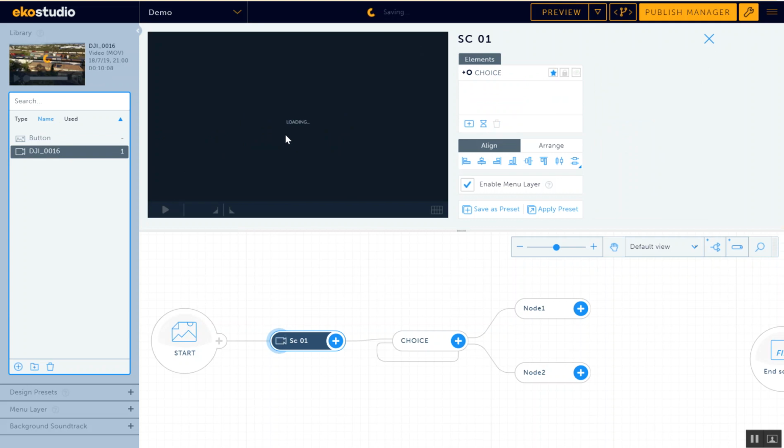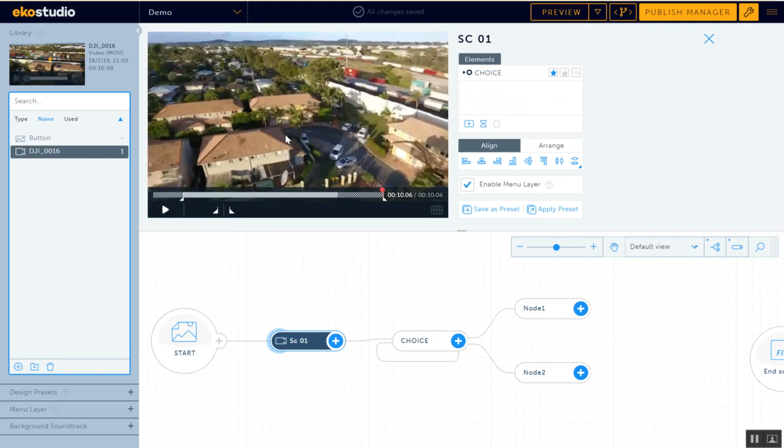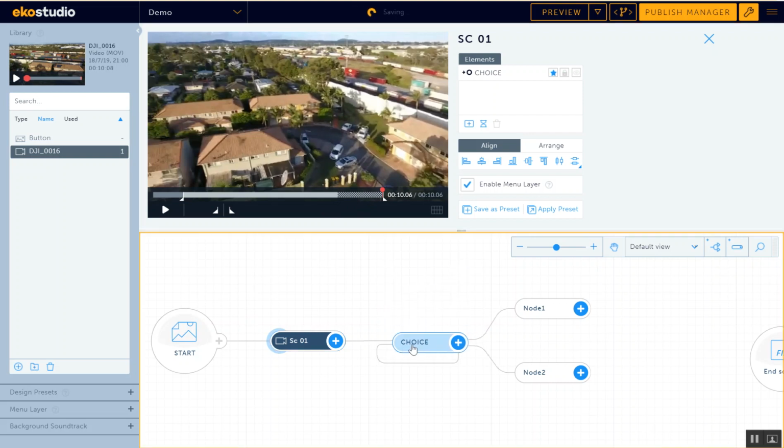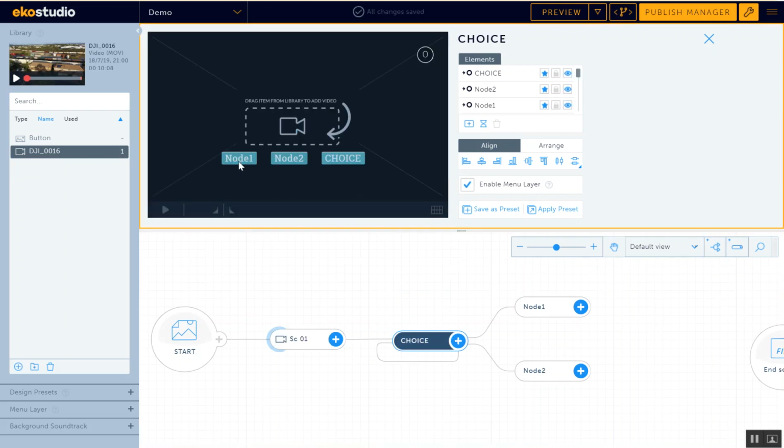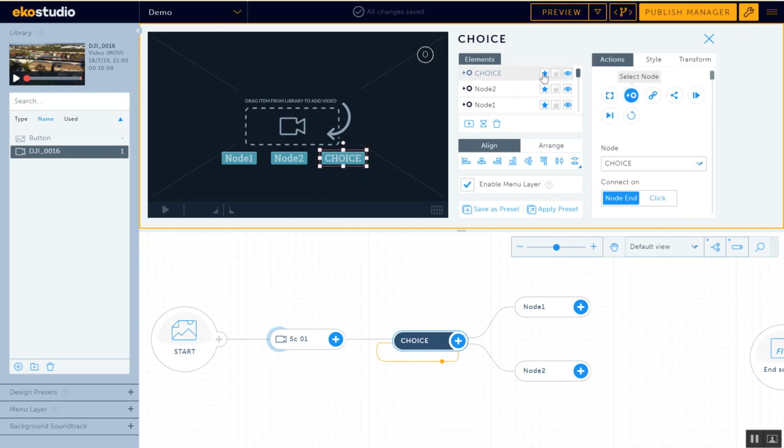That's it. Bang. So once your tree is ready and your videos are ready, all you have to do is build the tree, drag and drop. And there's my 2.5 seconds during which things are not clickable. But anyway, this one doesn't have the clickable options. When you come to choice, again, you can have a still or something that loops. And you can see here I have node 1, node 2, and choice. Now choice pretty much, let's see here. Choice, I can hide it. I don't want to see the button. I've included it in auto selection.